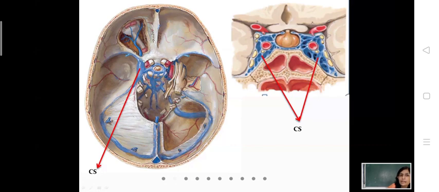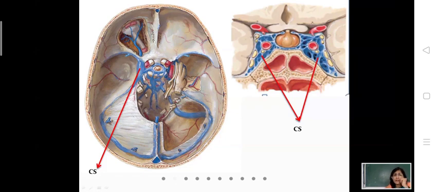So the extension of the cavernous sinus is anteriorly to the superior orbital fissure, posteriorly to the apex of the petrous part of the temporal bone. This is a coronal section of the cavernous sinus. So here you can see that its floor and the medial wall are formed by the endosteal layer of dura, whereas the lateral wall and the roof are formed by the meningeal layer of dura mater.